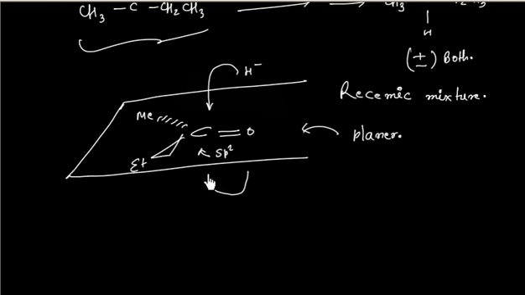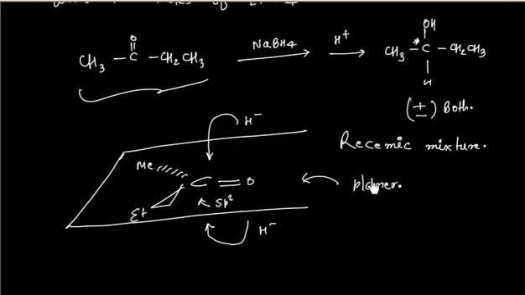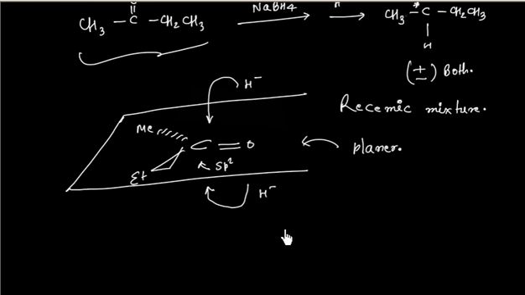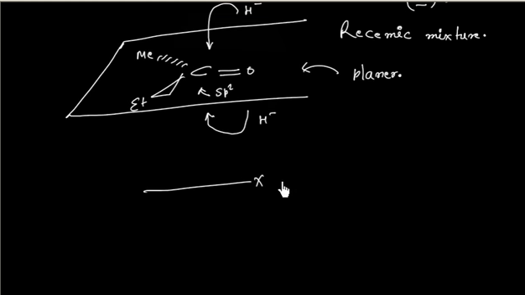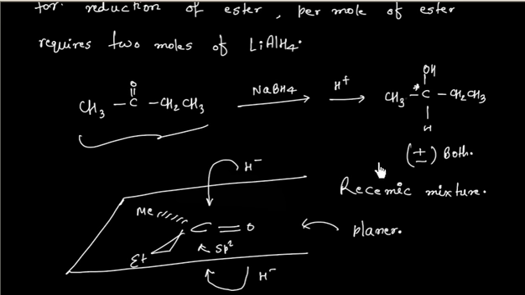H minus can also attack from the bottom. If it attacks from the top, we will get one enantiomer, and if it attacks from the bottom, we will get the other enantiomer. So in this case, both enantiomers are possible.